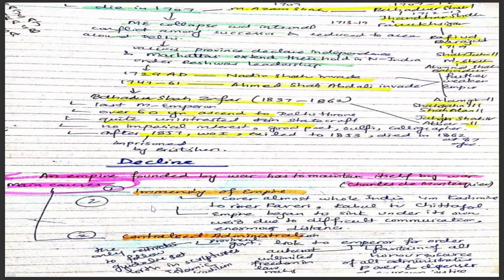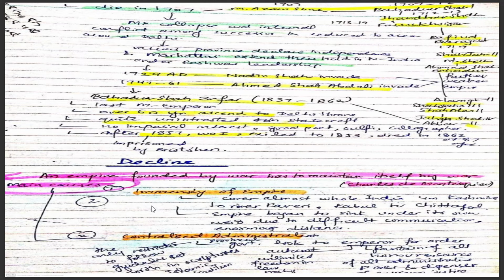Communication became difficult because of the enormous distances, and the immensity of the empire sank it.